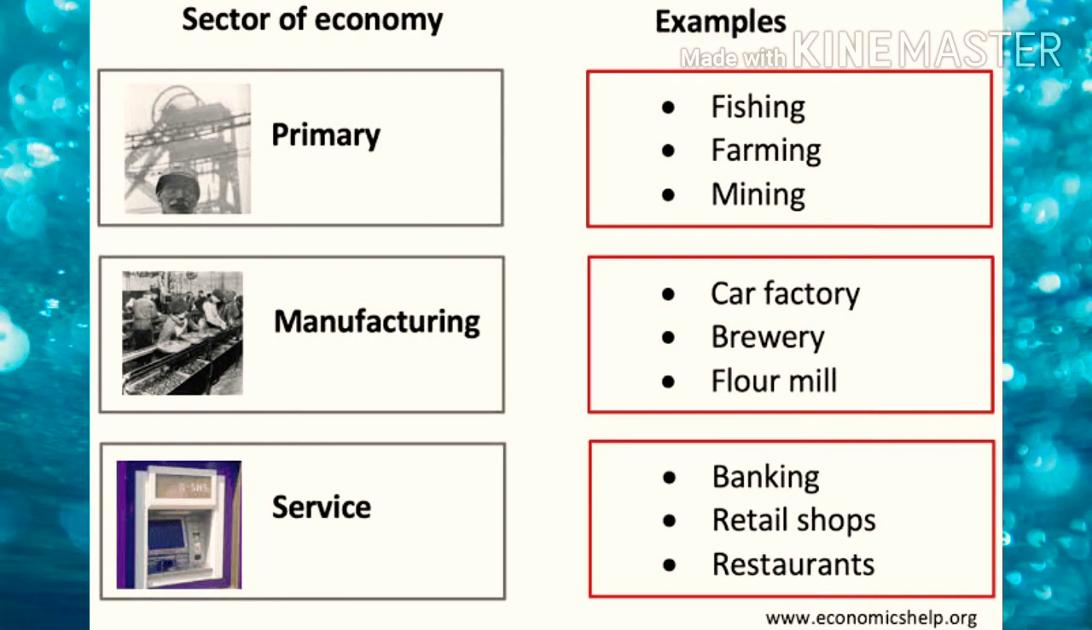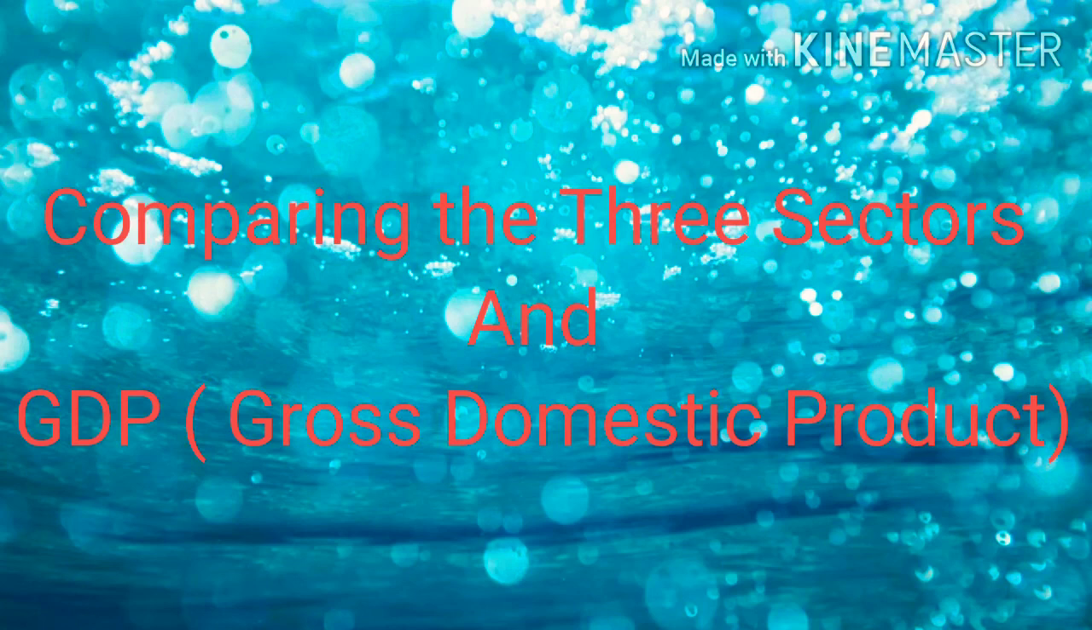Now we are moving to another topic in this chapter, which is comparing the three sectors of the Indian economy and also GDP, gross domestic product. In this area, we are going to study how we compare the three sectors, what the importance of GDP is, how we can calculate GDP, and how GDP is related to the Indian economy.